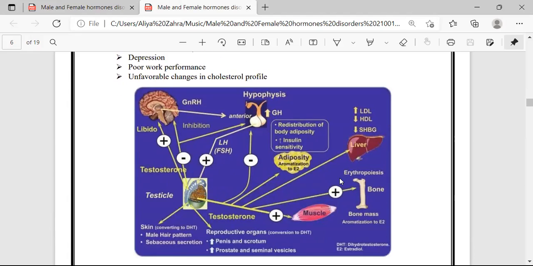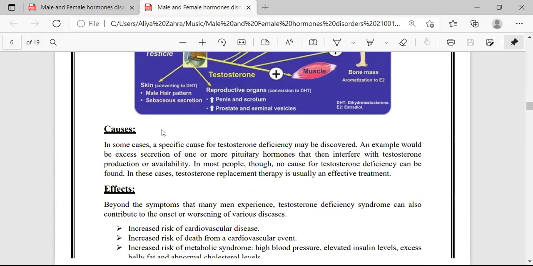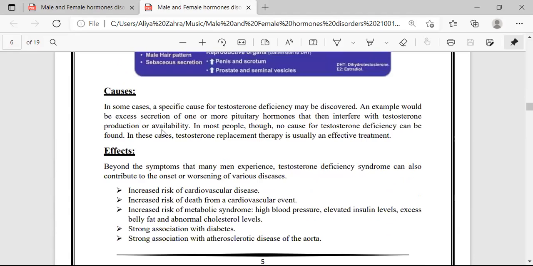Here are the different hormones in our body and the different glands that secrete these hormones. These hormones have a role in our liver functions, muscle functions, our testicles, and libido. The next is the causes of testosterone deficiency syndromes.